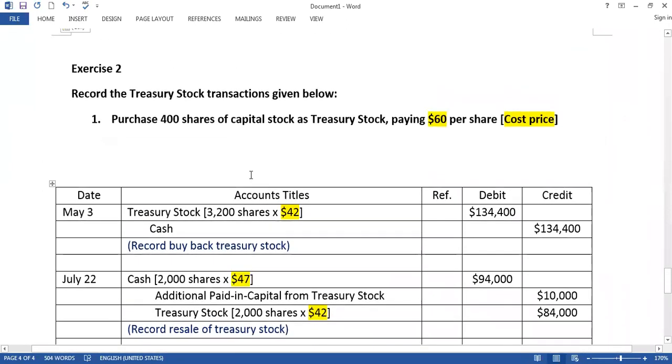So look at here, we buy treasury stock, debit. We buy 400 shares, right? And what is the cost price according to this question? Cost price is $60. So the amount here is $24,000. And we pay cash, credit $24,000.